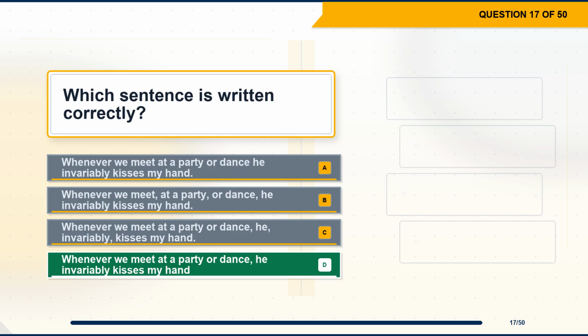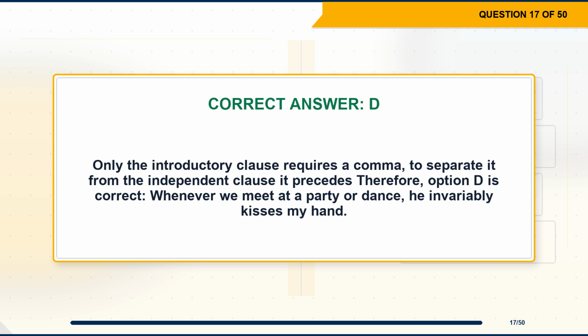The correct answer is option D, whenever we meet at a party or dance, he invariably kisses my hand. Explanation. Only the introductory clause requires a comma to separate it from the independent clause it precedes. Therefore, option D is correct, whenever we meet at a party or dance, he invariably kisses my hand.